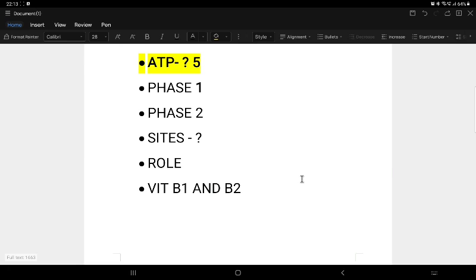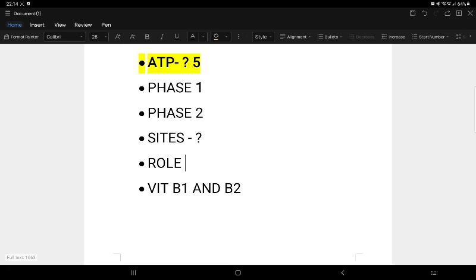So HMP NADPH, in the presence of glutathione reductase with FAD, vitamin B2 as the cofactor, gives NADP, and in this reaction reduced glutathione is produced. This reduced glutathione is converted into oxidized glutathione in the presence of glutathione peroxidase. This glutathione peroxidase needs selenium as its cofactor. So glutathione peroxidase converts H2O2 to H2O. In that way, RBC lysis can be prevented.